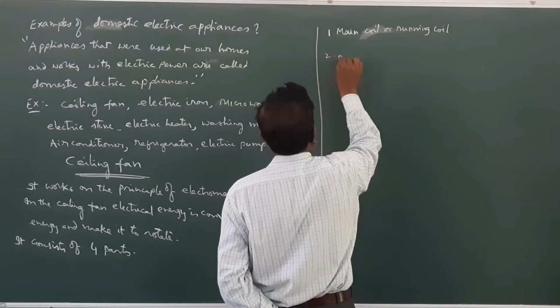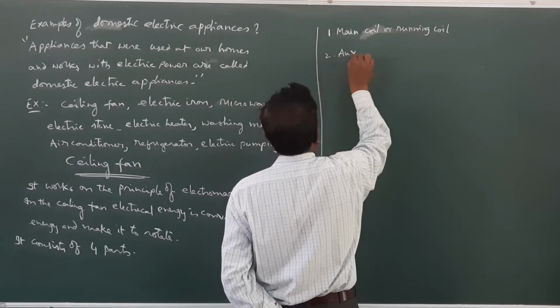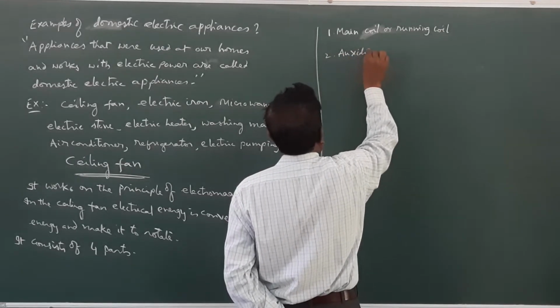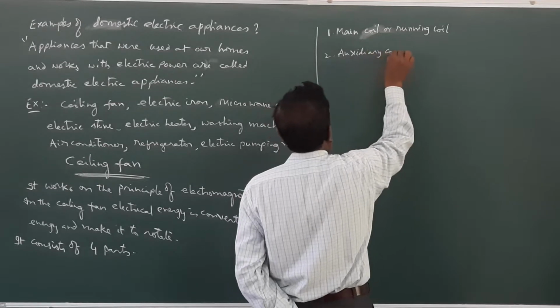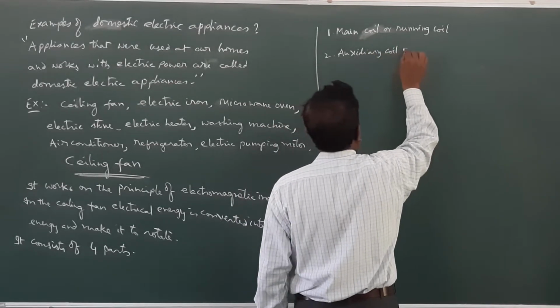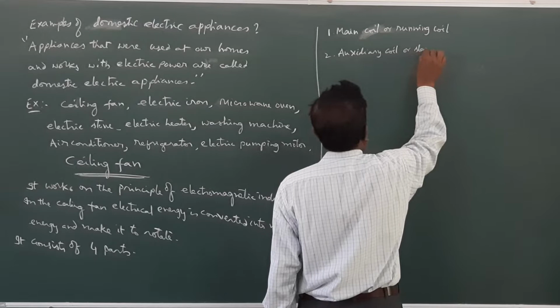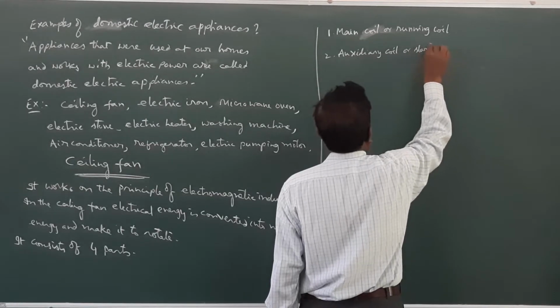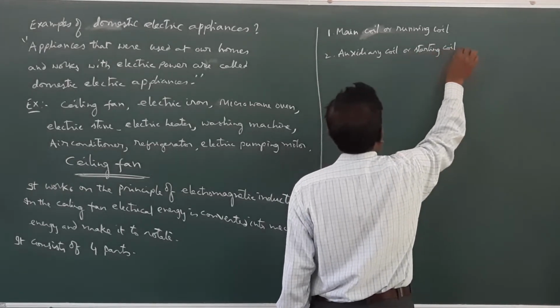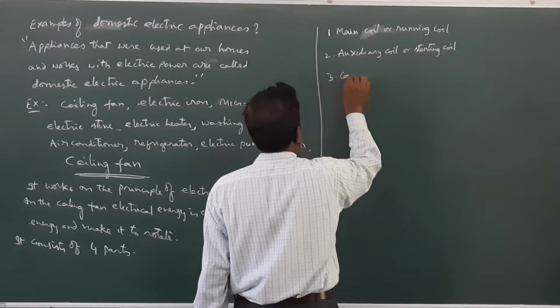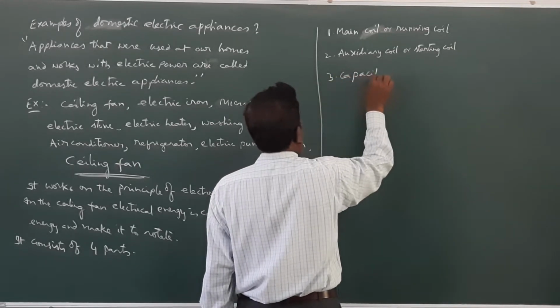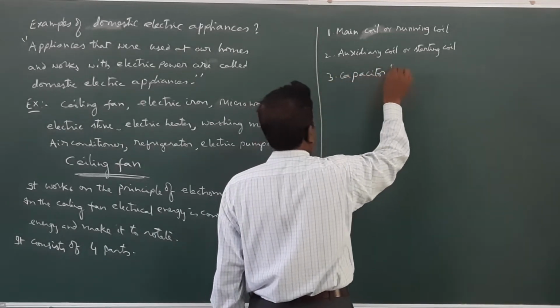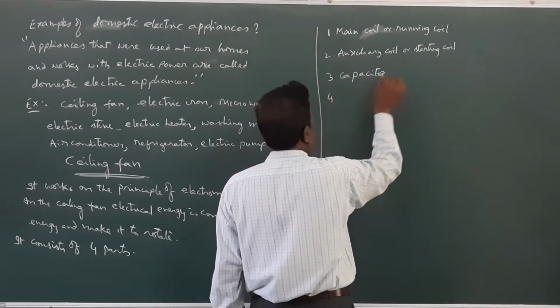Another one is called the auxiliary coil or starting coil. Third one is called the capacitor, or in the other way this is also known as a condenser.